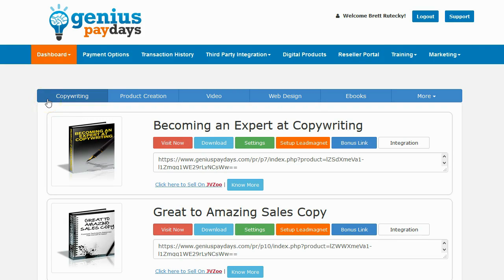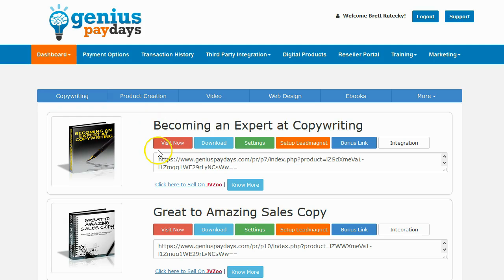Where normally, if you bought a master reseller rights product, you would have to take the page that comes with the master reseller rights product. You'd have to put it on your hosting. You'd have to link up your PayPal account. You'd have to edit the code. You don't have to do any of that with this. They've made it completely automated. That's the beauty of Genius Paydays.